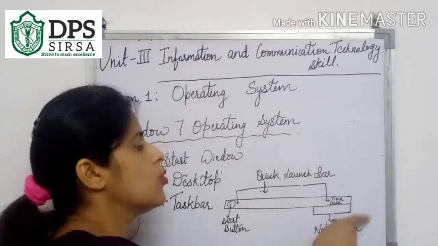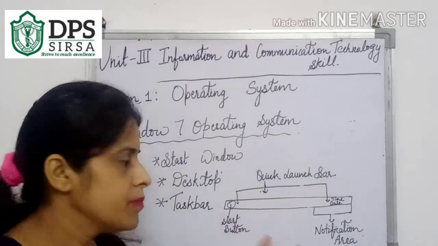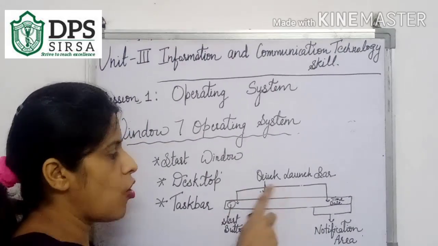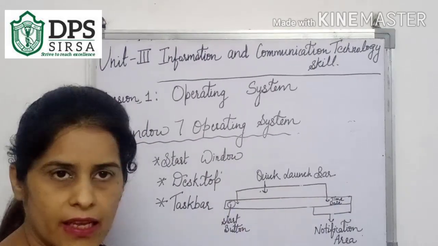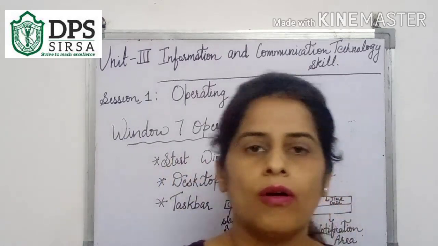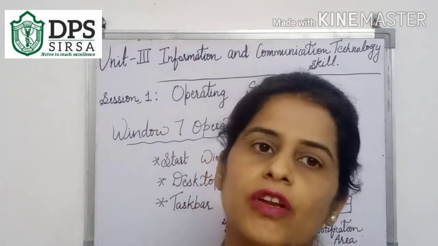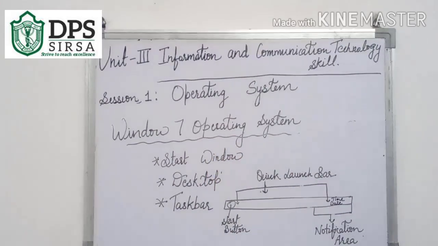So this is known as the taskbar. It is divided into 3 parts: start button, quick launch bar, and the notification area. This is the Windows 7 operating system. This is the first page of the Windows 7 operating system.